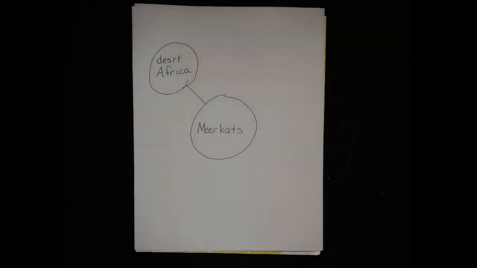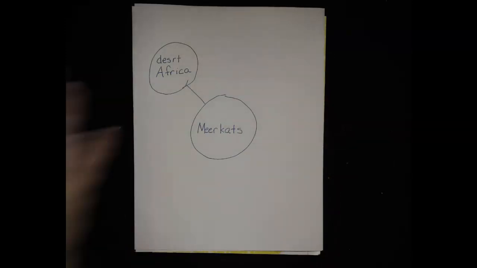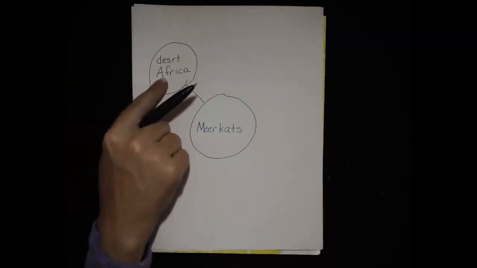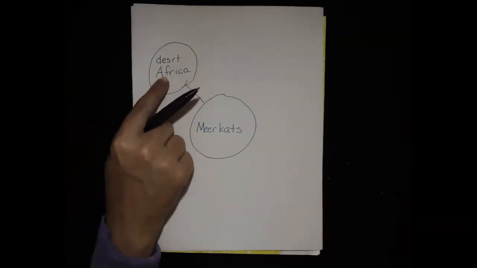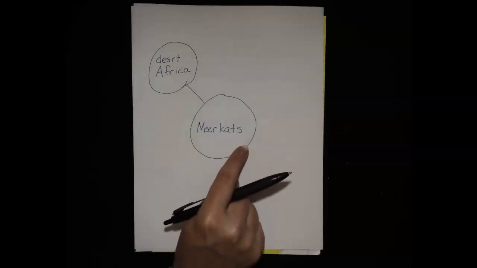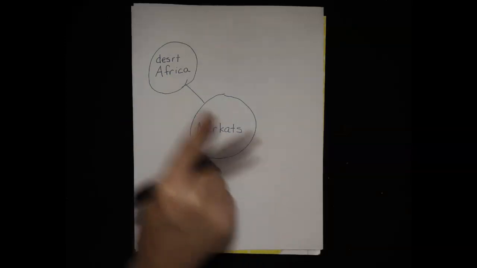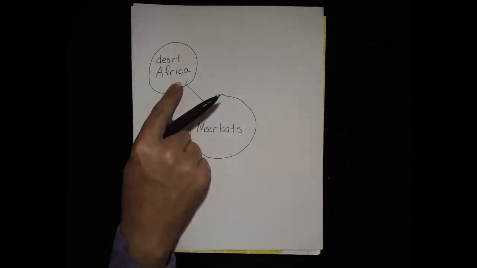Just do your best sounding them out. It's okay if it's not perfect. We're just writing our ideas. So you don't need to write desert in Africa. You need to write the habitat that your animal lives in. Okay, so write about its habitat. You can push pause and take as much time as you want.